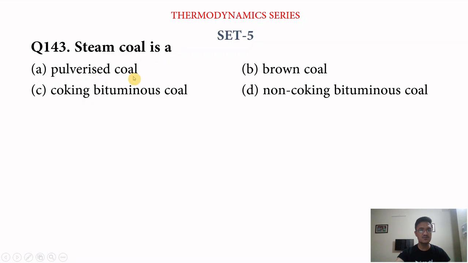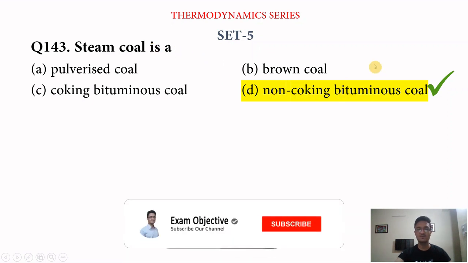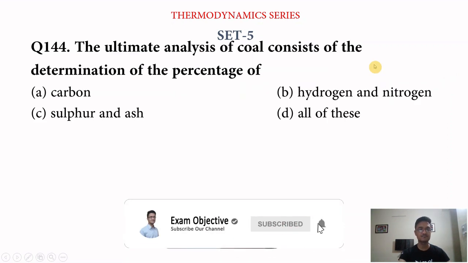Next question, steam coal is a, we have four options. Option A, pulverized coal, brown coal, coking bituminous coal, and non-coking bituminous coal. So answer is non-coking bituminous coal. Steam coal is a non-coking bituminous coal. Option D is the answer.